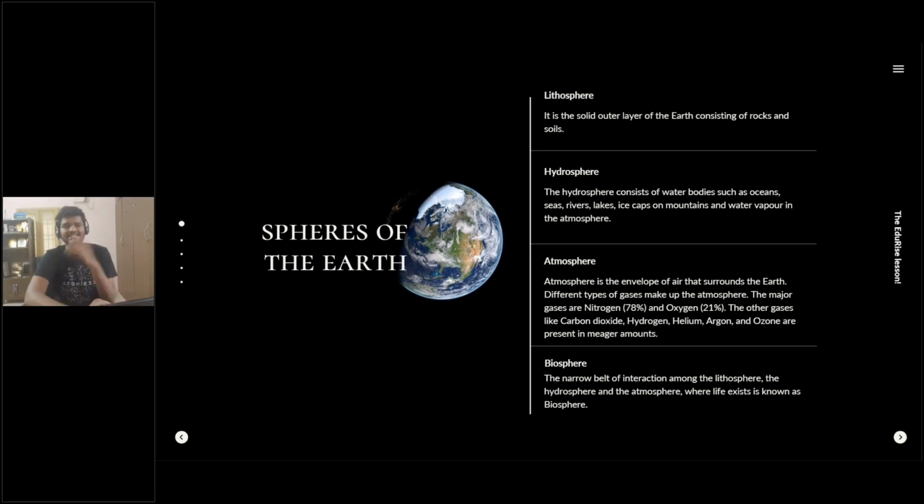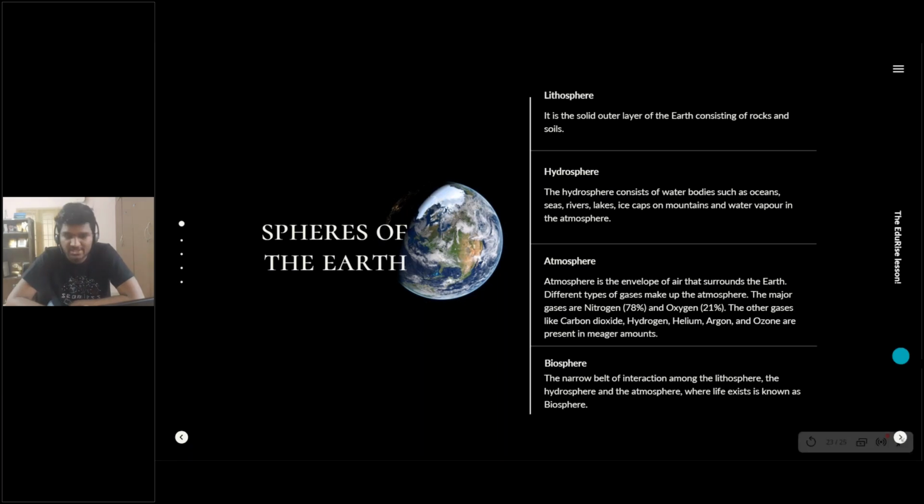Atmosphere. The atmosphere is the envelope of air that surrounds the Earth. Different types of gases make up the atmosphere. The major gases are nitrogen and oxygen. The other gases are carbon dioxide, hydrogen, helium, argon, and ozone, and are present in meager amounts. So there are different gases, and all the air, which is also quite important for our life on the Earth, belongs to a part of the atmosphere.